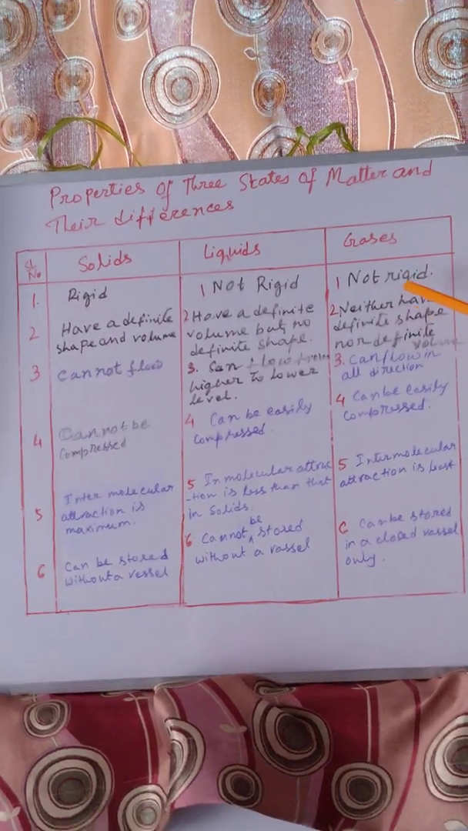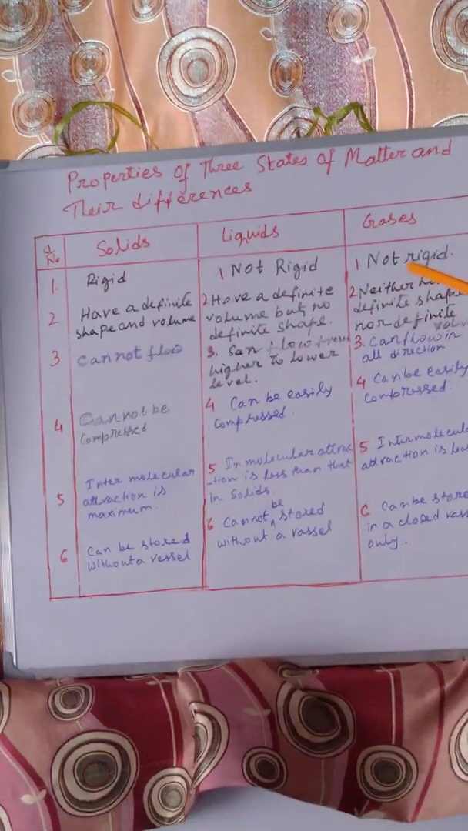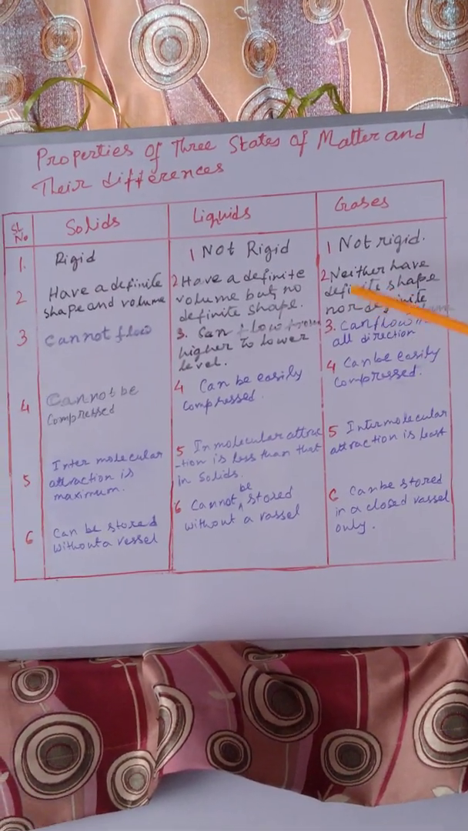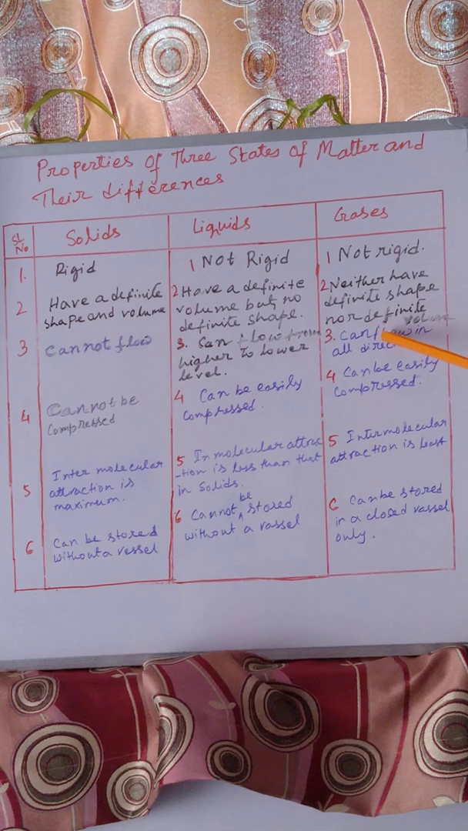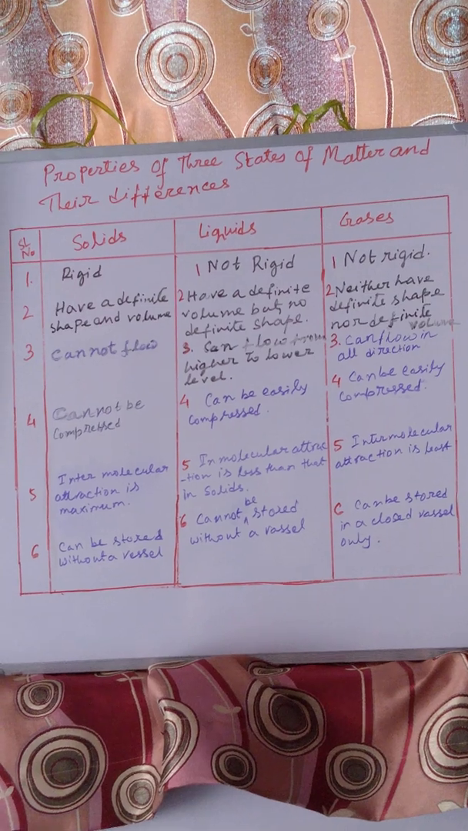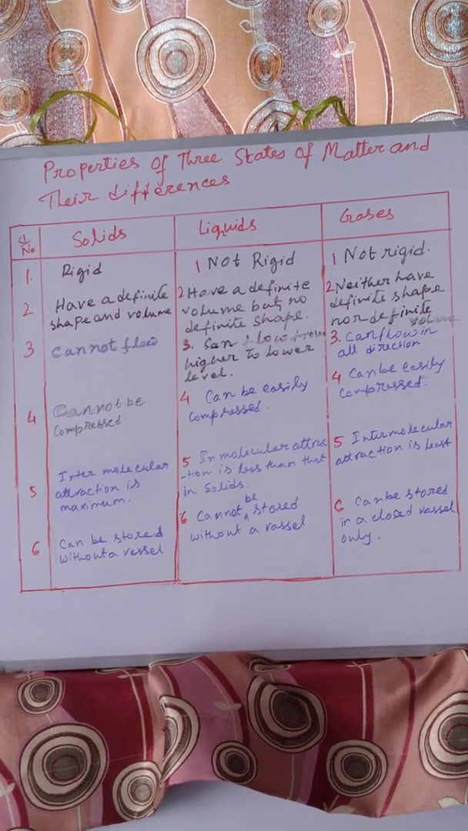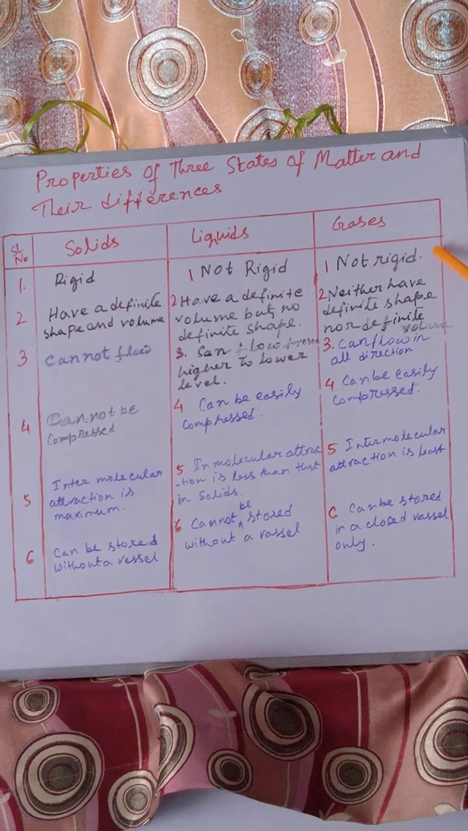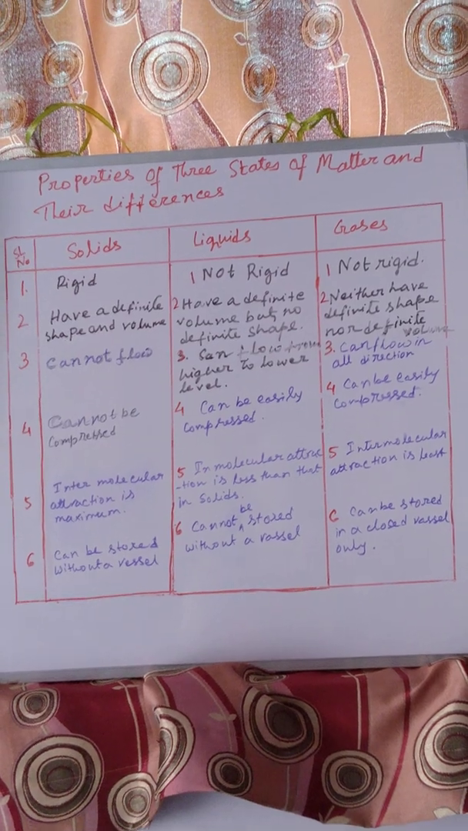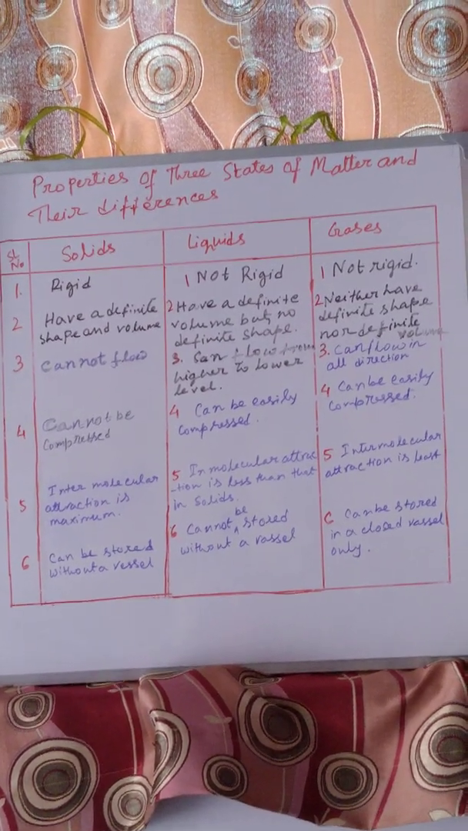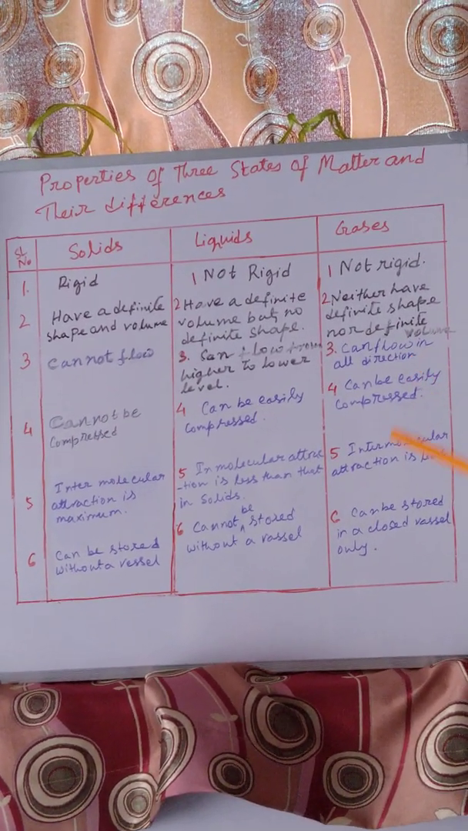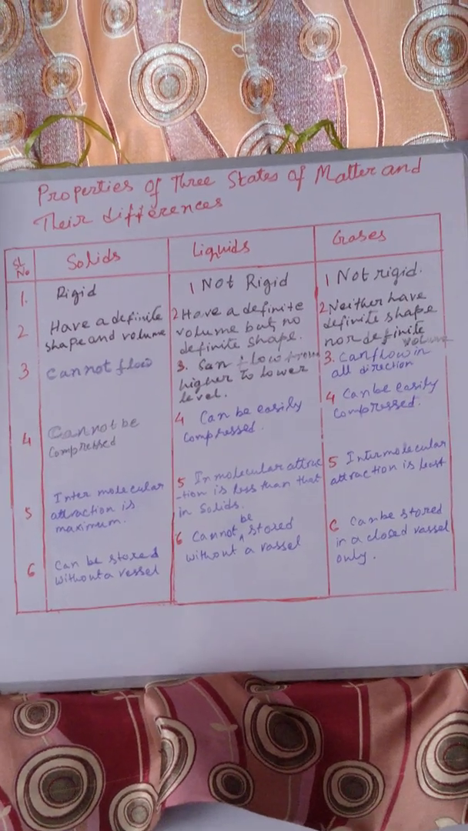Then gaseous substances, they are not at all rigid. They are very soft and can flow in all directions. Neither do they have a definite shape nor a definite volume. We have air all around us. Air is a mixture of gaseous substances. They can also be easily compressed. Applying pressure, we can compress the gaseous substance and keep it in a very small vessel, or in a big room.